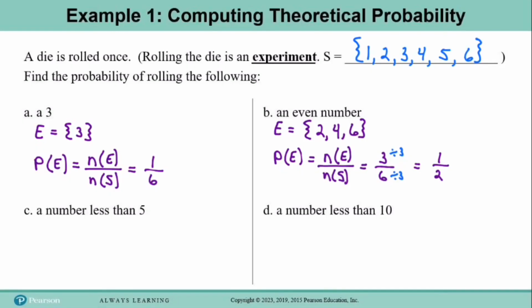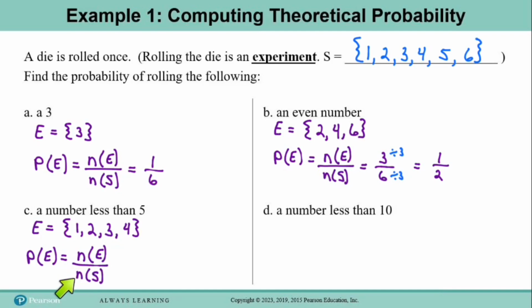Okay, now moving to part C. Here we have the event of rolling a number less than 5. So in this case, set E is the set of all numbers from the sample space that are less than 5. So in this case, E contains 1, 2, 3, 4, and that's it because these other two elements from the sample space are not less than 5. Okay, now the probability of rolling a number less than 5 is still the number of elements in E divided by the number of elements in the sample space.